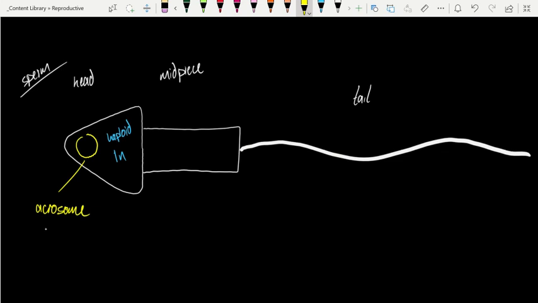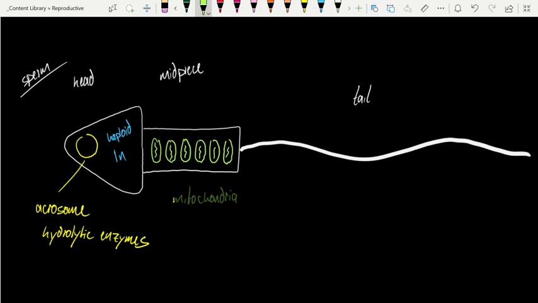The acrosome contains hydrolytic enzymes that will be necessary to get through the zona pellucida that surrounds the oocyte in the process of fertilization. The midpiece is chock full of mitochondria. And of course, this is all about ATP production, necessary to drive the microtubules that make up the tail that cause the flagellum to move.